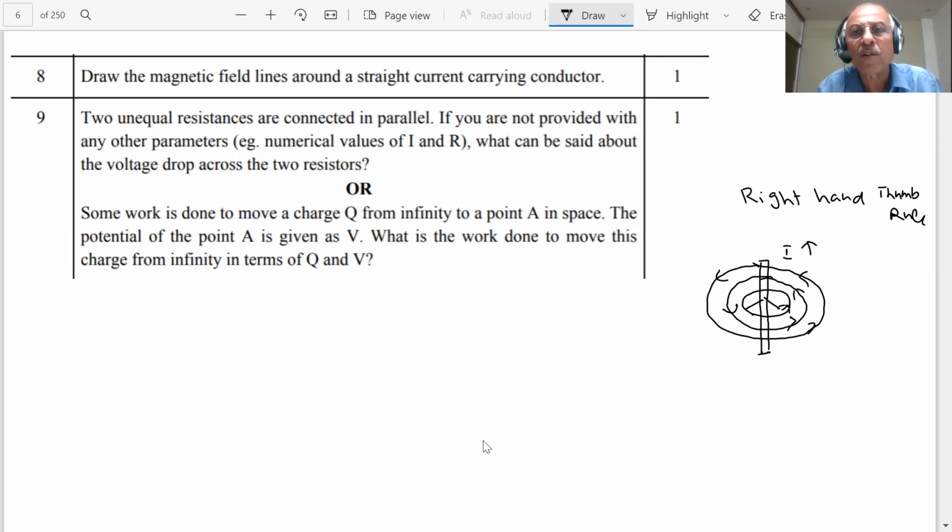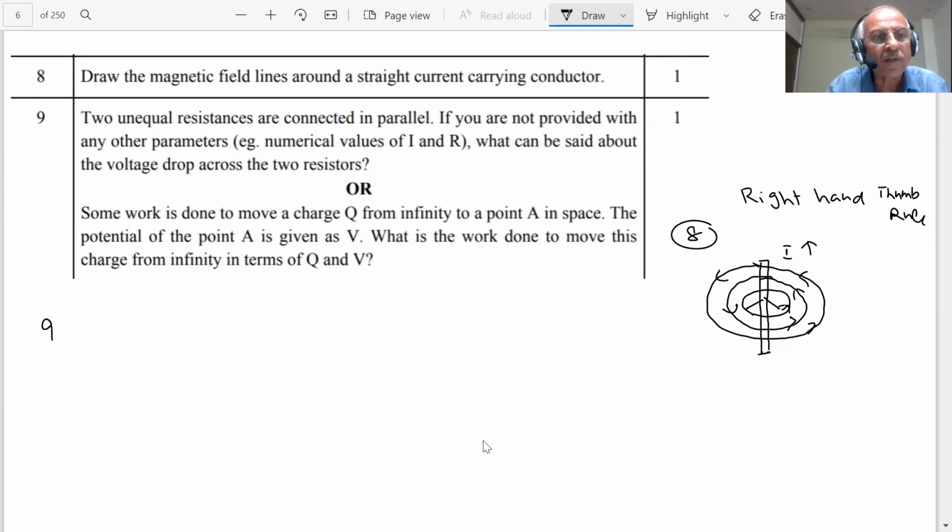It says draw, so I have drawn. There's no explanation required. Only for your satisfaction, I am explaining what is happening. Magnetic lines are concentric circles, student. Arrows show the direction of the field, and I am using the right hand thumb rule. Thumb is the direction of the current. Fingers will wrap around the conductor in the direction of the field lines of the magnetic field. All right. Next question is on the screen, students. This was our question 8.